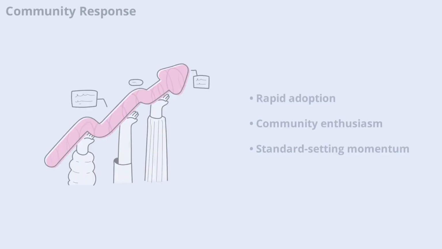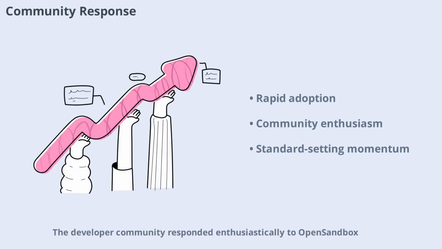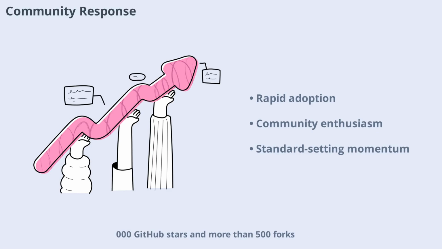The developer community responded enthusiastically to Open Sandbox. Within 2 days of its release, the project gathered over 7,000 GitHub stars and more than 500 forks. This rapid adoption signals that developers everywhere recognize the importance of safe, isolated environments for AI agents. The momentum is strong, and Open Sandbox is quickly becoming the standard.